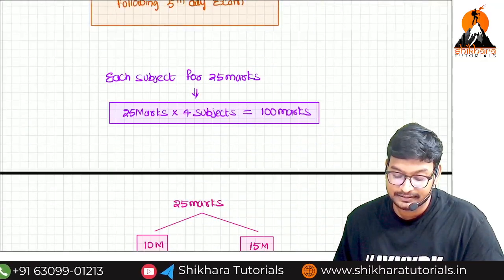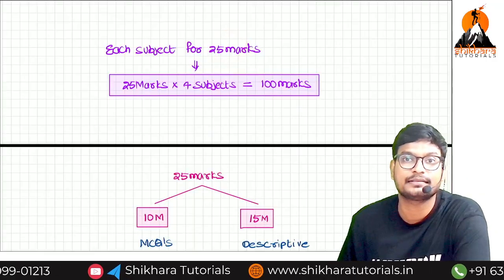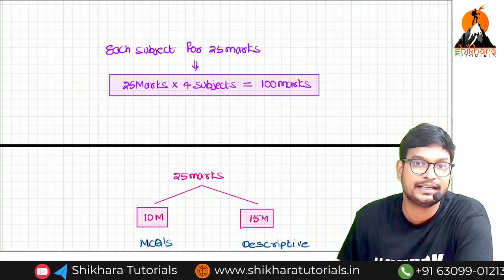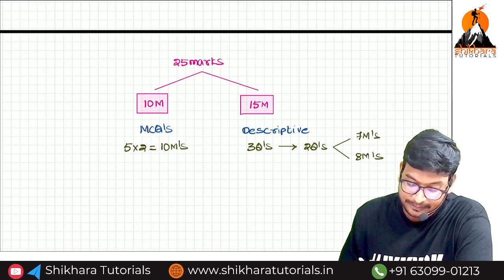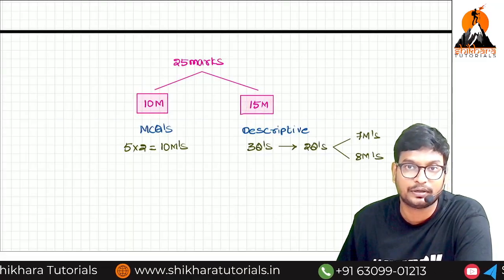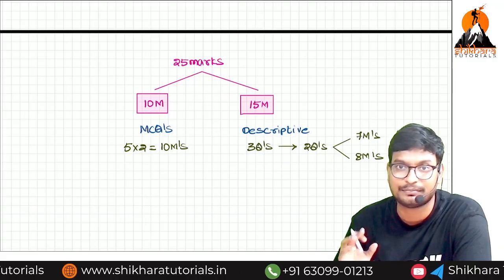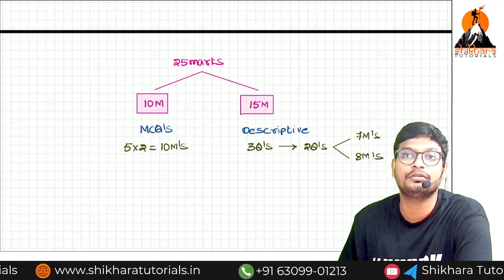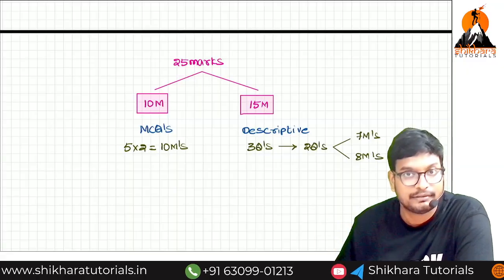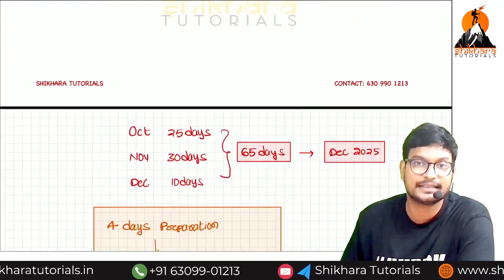So how will the examination pattern be, sir? Each subject we are going to give 25 marks. So 25 into 4, a 100 marks exam. 3 hours is the exam. We need to write the final exam also in 3 hours. In these 25 marks, 10 marks are MCQs and 15 marks are descriptive. In the 10 marks, we are going to give 5 MCQs, 5 into 2, equal to 10 marks. And for the descriptive part, we are also providing you a choice, because in the examination we have a choice. Here also we have a choice. From 3 questions, you need to write 2 questions. So this is the overall examination pattern.